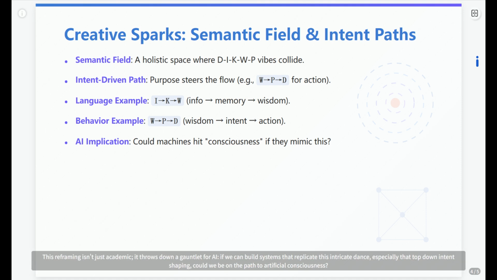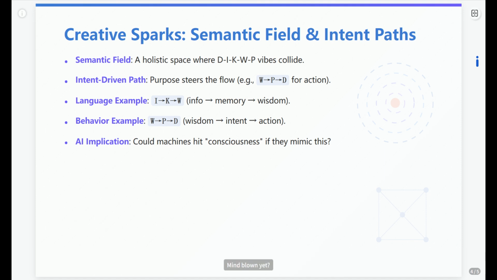This reframing isn't just academic, it throws down a gauntlet for AI. If we can build systems that replicate this intricate dance, especially that top-down intent shaping, could we be on the path to artificial consciousness? Mind blown yet?